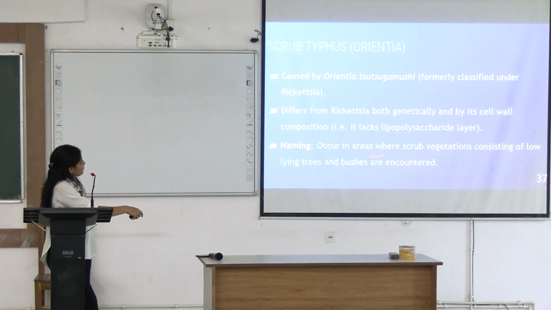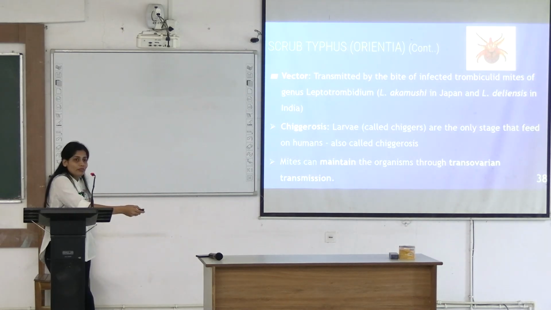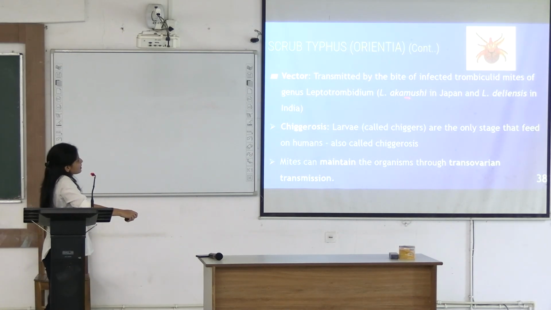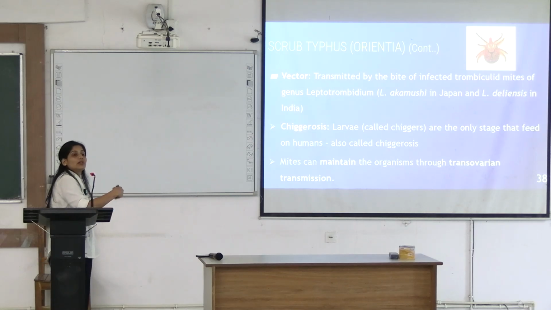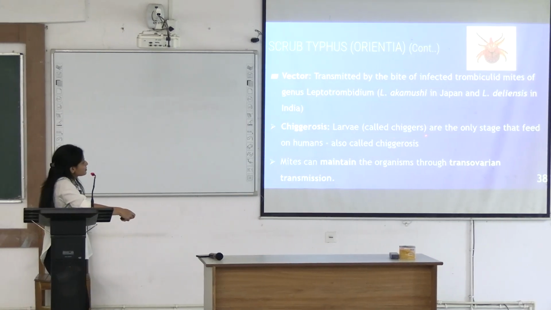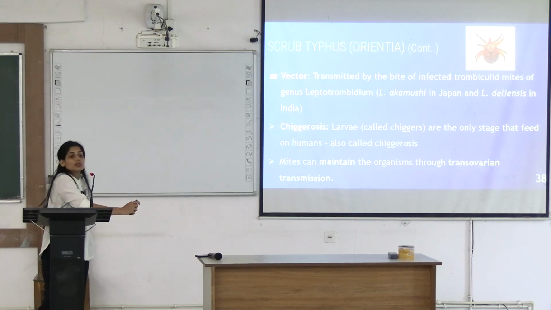Where can you see them? Where there is scrub vegetation consisting of low-lying trees and bushes. So people who work in the forest are more prone to scrub typhus. It is transmitted by the bite of trombiculoid mite larvae. This is a larval stage. Once this bug develops into the adult, it will not attack you. It becomes harmless. But this is a chigger, also known as a chigger mite. So this larva is the only stage that feeds on humans.